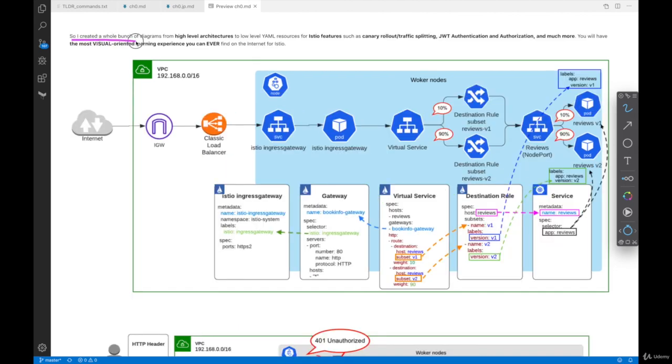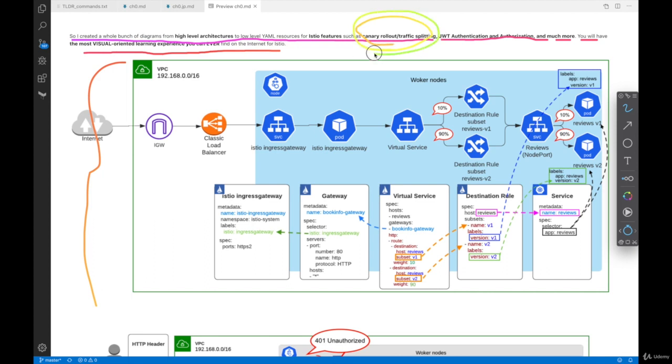I created a whole bunch of diagrams from high-level architecture to low-level YAML resources for Istio features such as canary rollout, traffic splitting, JWT authentication and authorization, and much more. You will have the most visual-oriented learning experience you will ever find on the internet for Istio. So here's one of the diagrams.